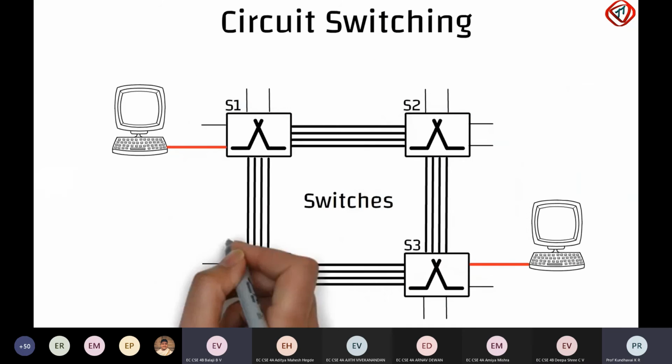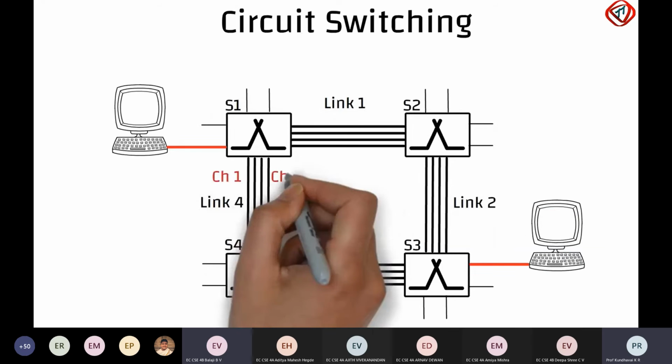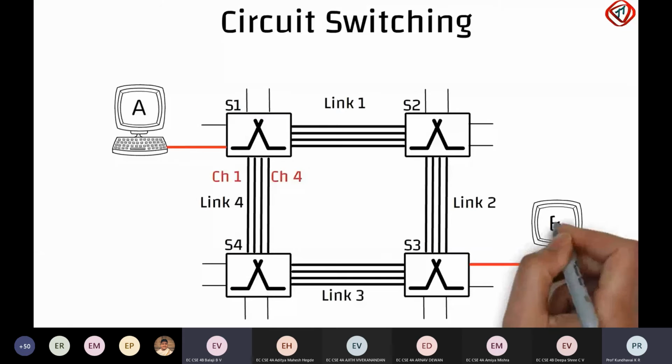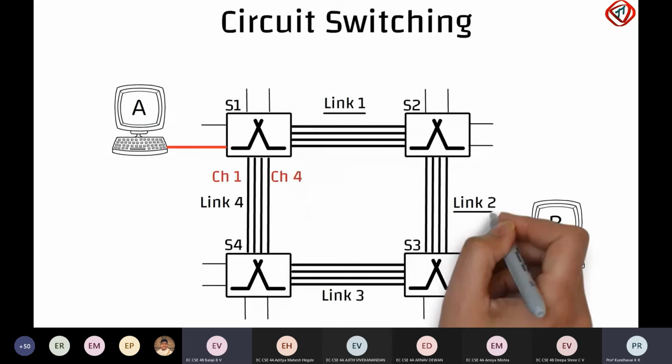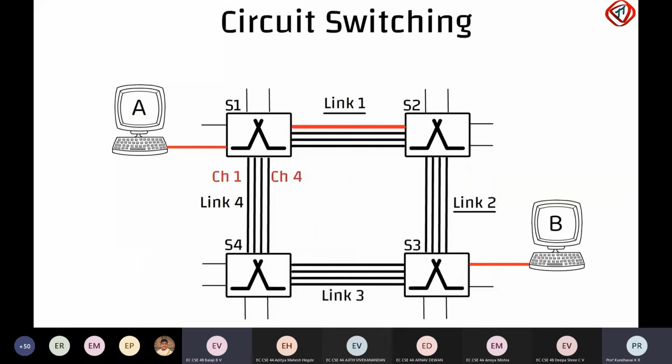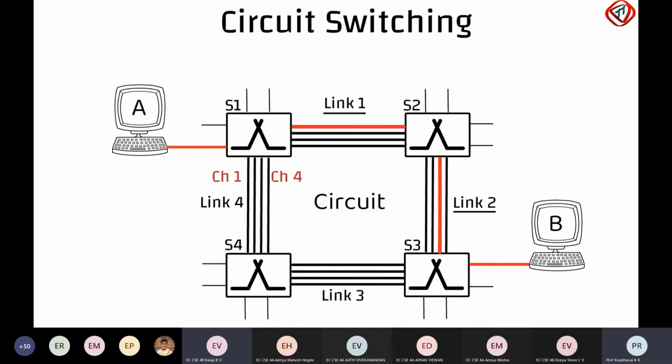Consider a network containing 4 switches interlinked by 4 links. Each link has 4 connections or channels. Host A and host B are directly connected to the switches. If host A wants to communicate with host B, the network first reserves a channel in the first and second link, say channel 1 in link 1 and channel 2 in link 2. The combination of channels is called a circuit. So, a circuit is set up between host A and host B. Suppose each link has a transmission rate of 1 Mbps.